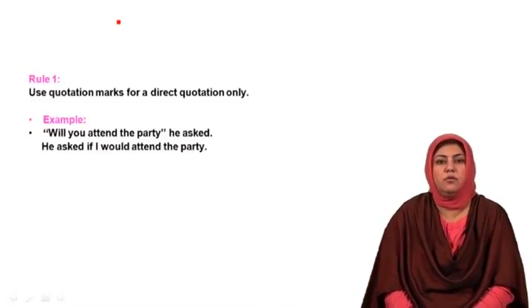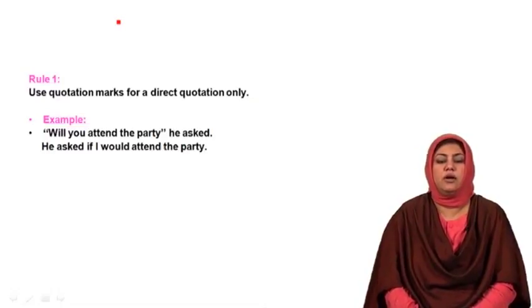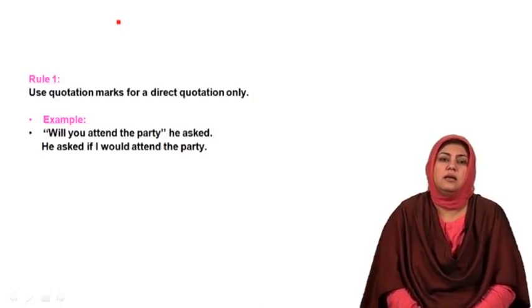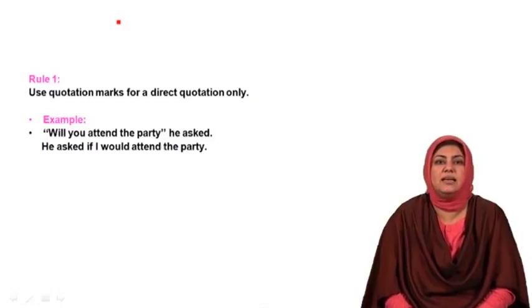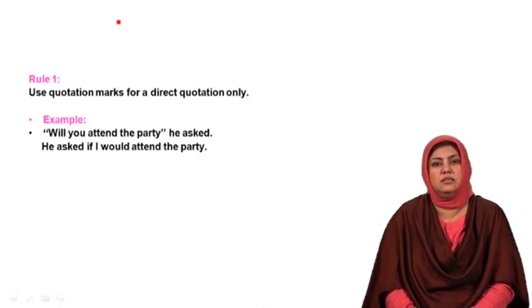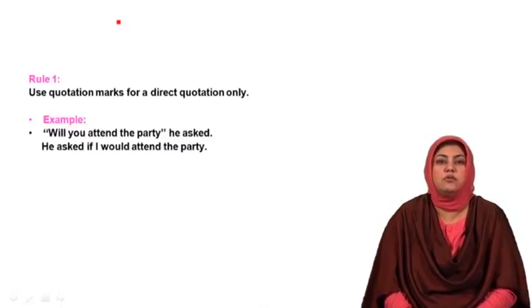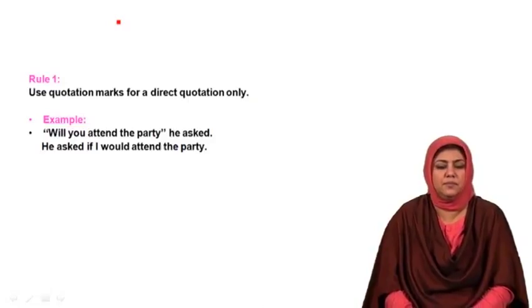Rule number 1 for the use of quotation marks is that you use quotation marks for a direct quotation only. I am sure you would have learnt the use of direct and indirect speech at the early stages of your learning at school. So the use of quotation marks is pretty much a representation of the same rule here.